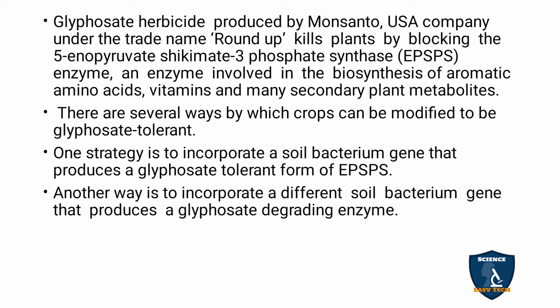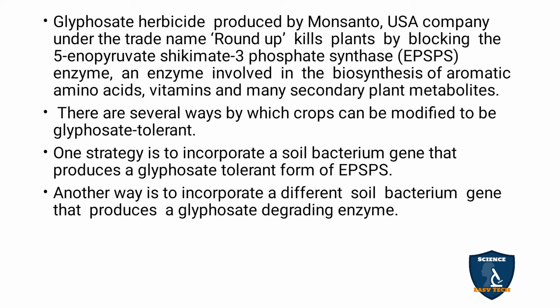Glyphosate is an herbicide produced by the Monsanto USA company with the trade name Roundup. It kills plants by blocking the enzyme 5-enolpyruvylshikimate-3-phosphate synthase, EPSPS.